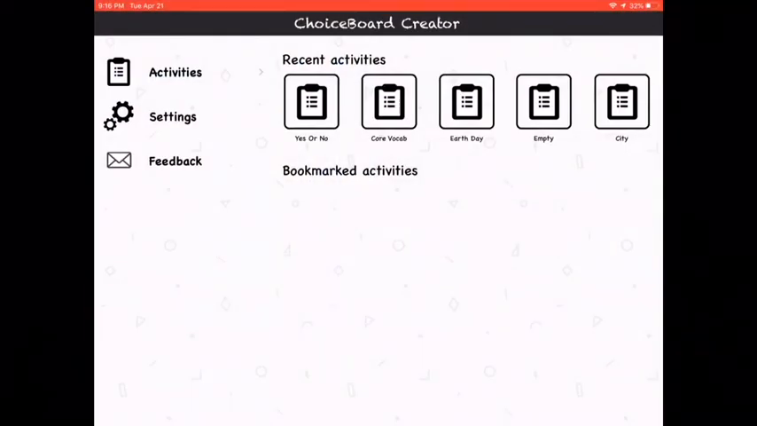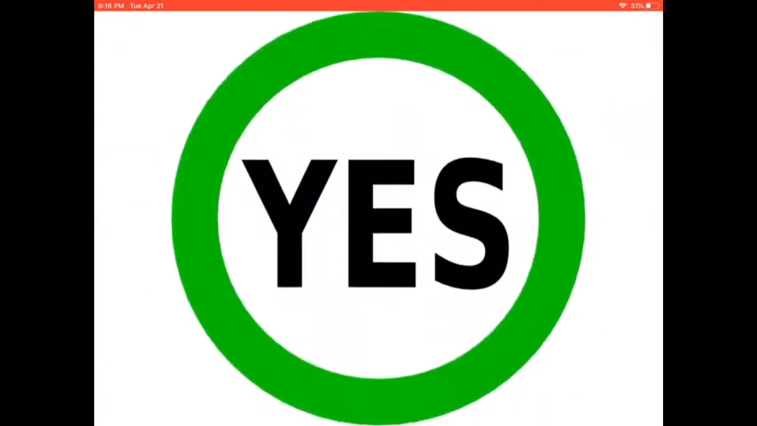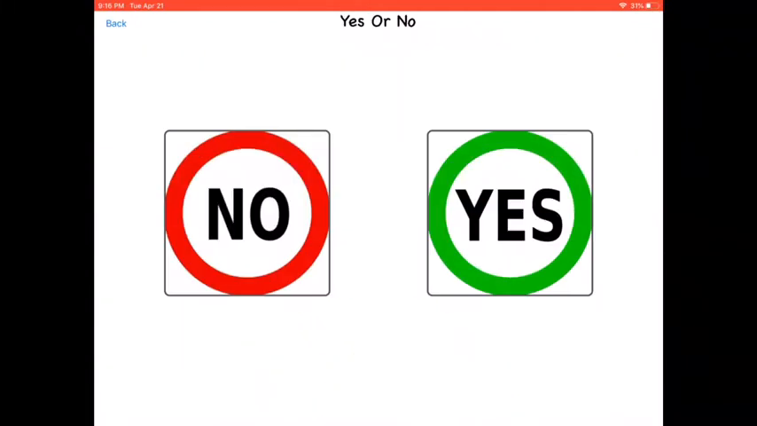When you open it up, it will open to your saved activities. An example of an activity would be yes or no, and I'm going to click on that. It gives you the options of yes or no, and your student can pick which one they want by touching it. It tells you whether or not it's the correct answer, or you could just set it so there is no correct answer.